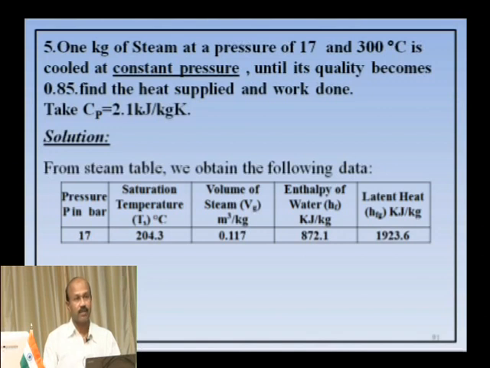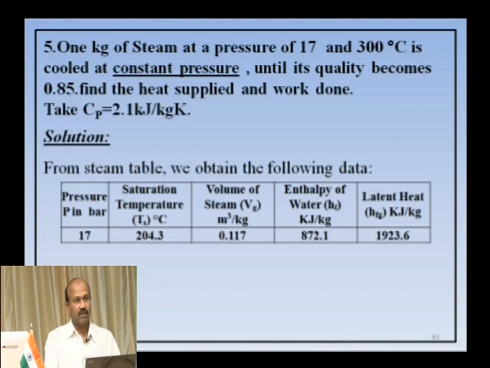Is cooled at constant pressure. So, final pressure is also 17 bar. Next, until its quality becomes 0.85. So, the final condition is also given, that is wet steam, because dryness fraction is given. Okay. Initially it is superheated steam, finally it is wet steam. Depending upon the quality, you should alter your relations. Okay, you should find heat supplied and work done. So, take the values from the steam table at what bar? 17 bar. I have taken the saturation temperature value, Vg value, Hf and Hfg values.